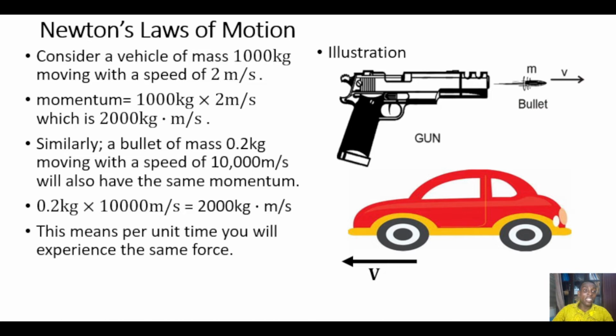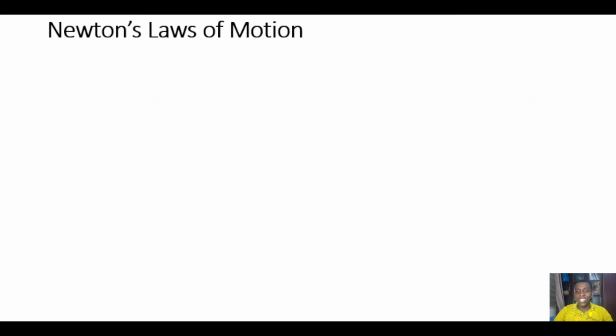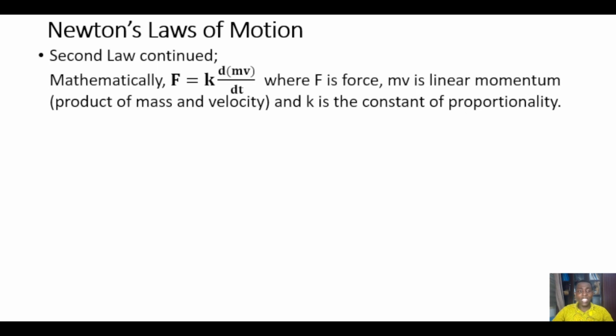Interestingly, it means that over the same time you will experience the same force. And so if this bullet of mass 0.2 is coming with this very high speed, Newton is saying that the effect the bullet will have on you is the same as a vehicle of mass 1,000 moving at a speed of 2 meters per second. Interesting, isn't it?